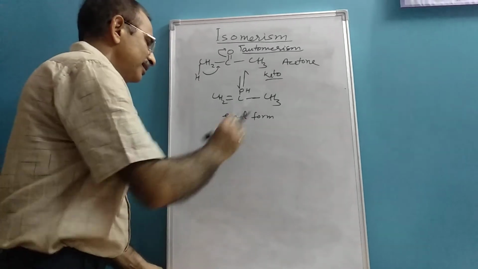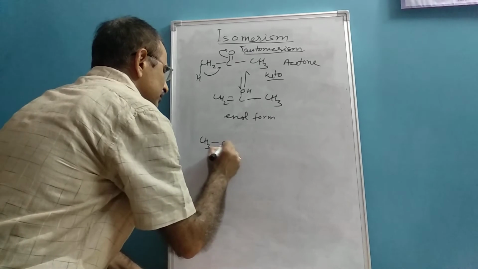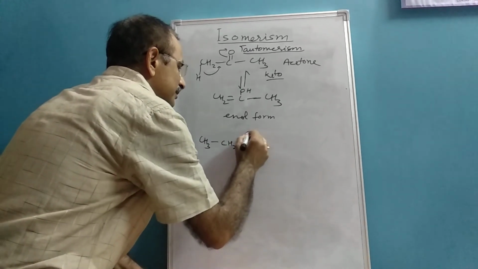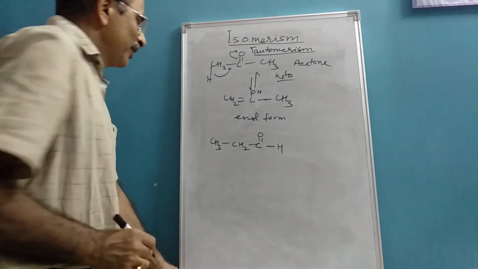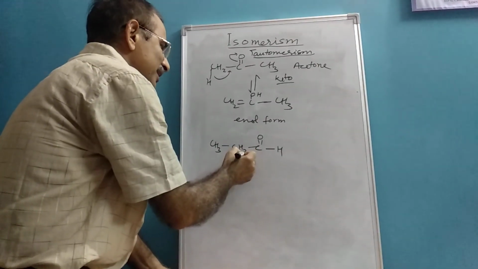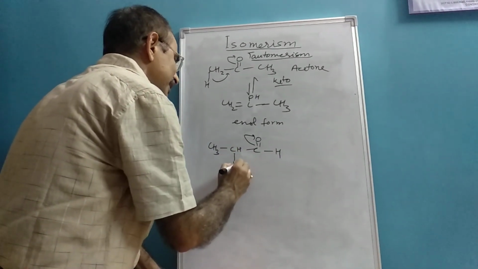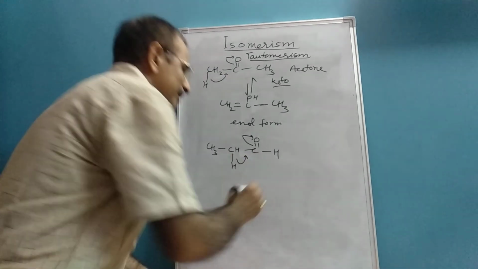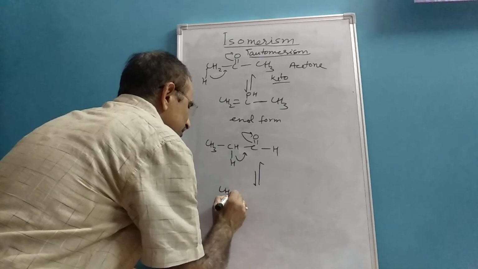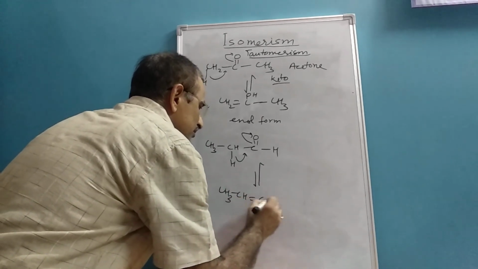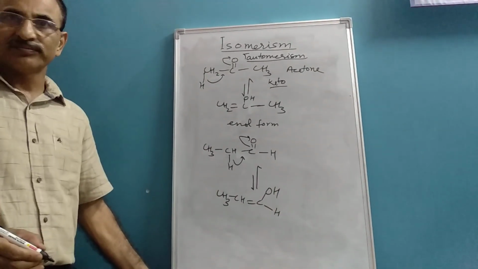Here again, you can have some more examples. Let's consider this H is there. From this carbon atom, again one hydrogen will migrate and there is formation of the enolic form.